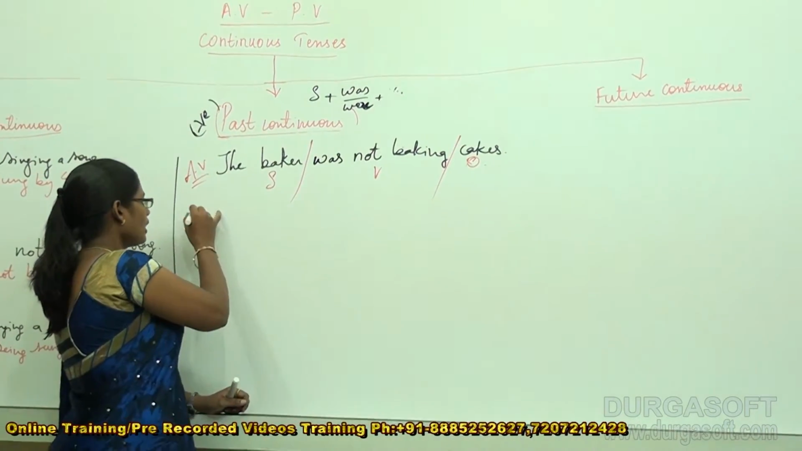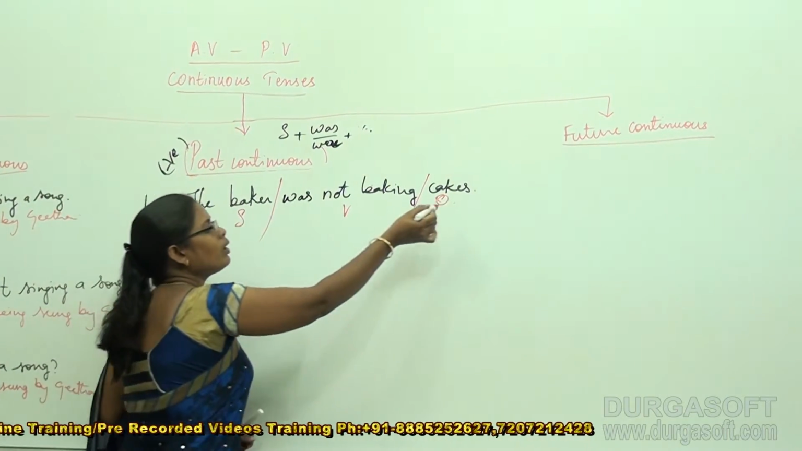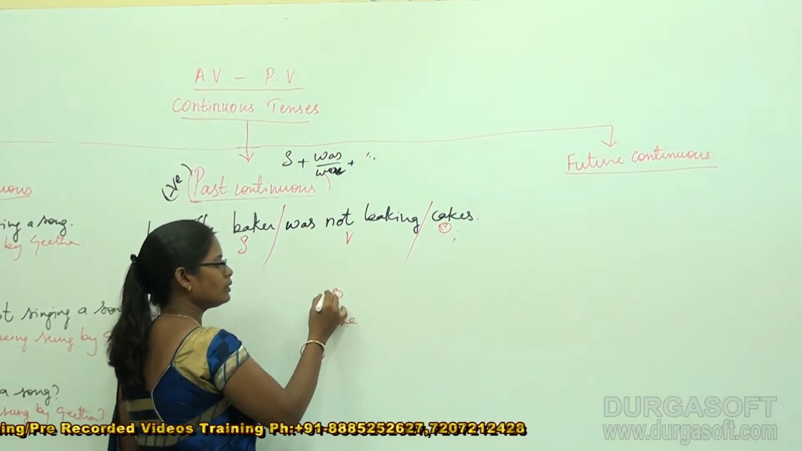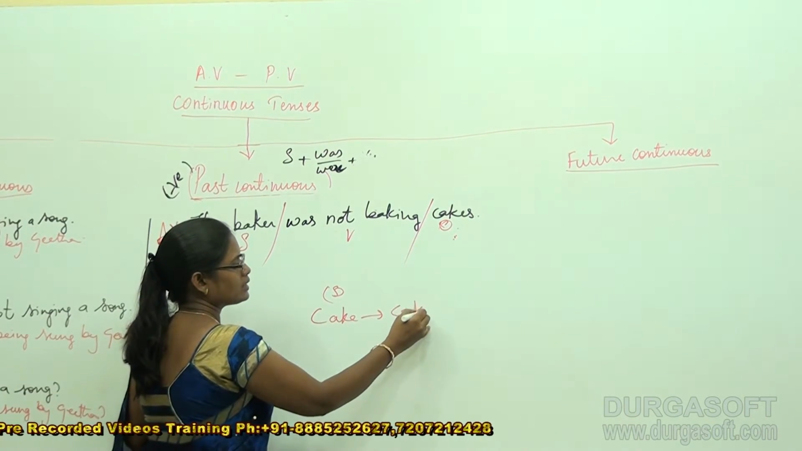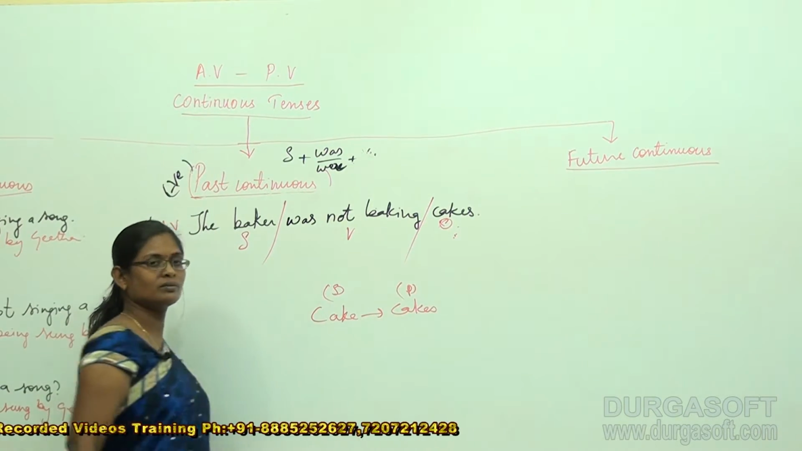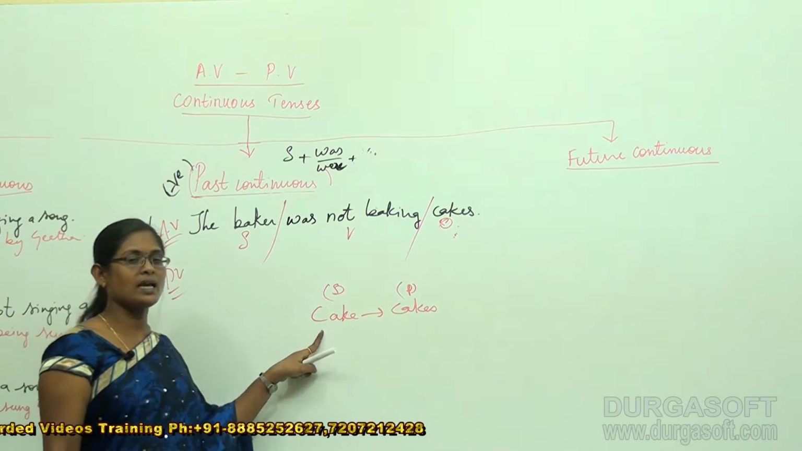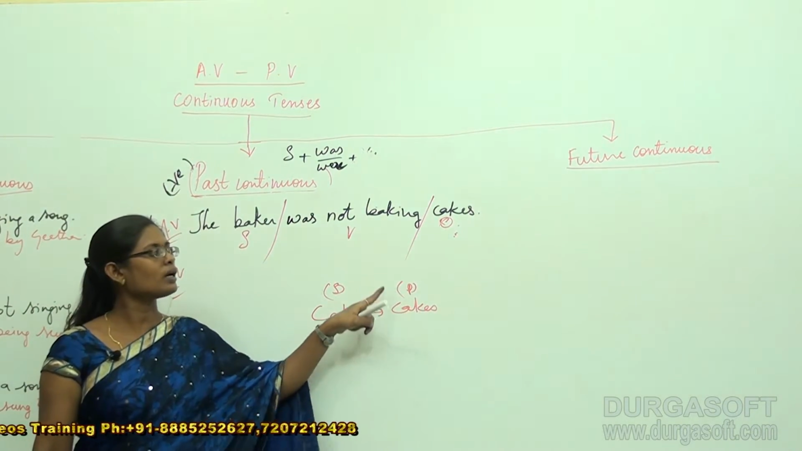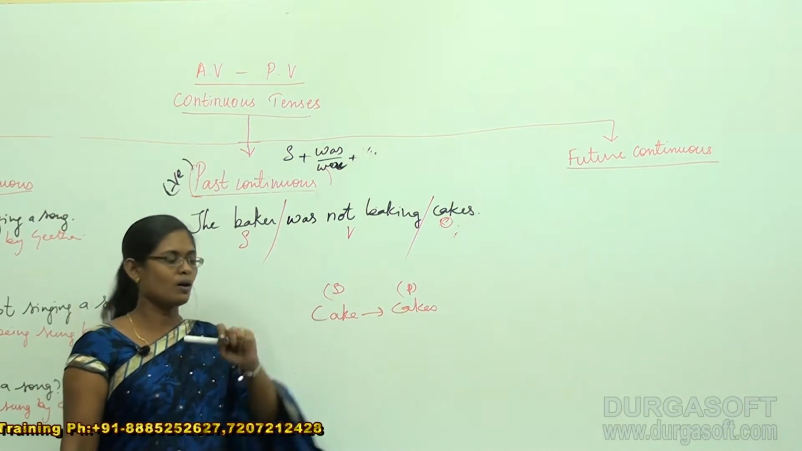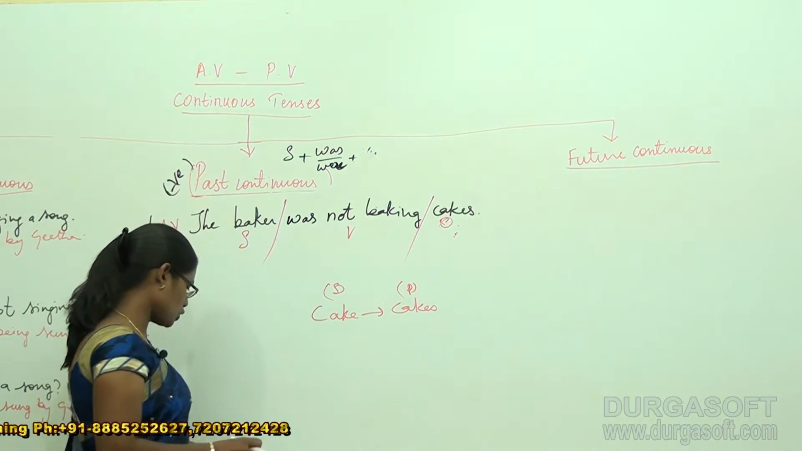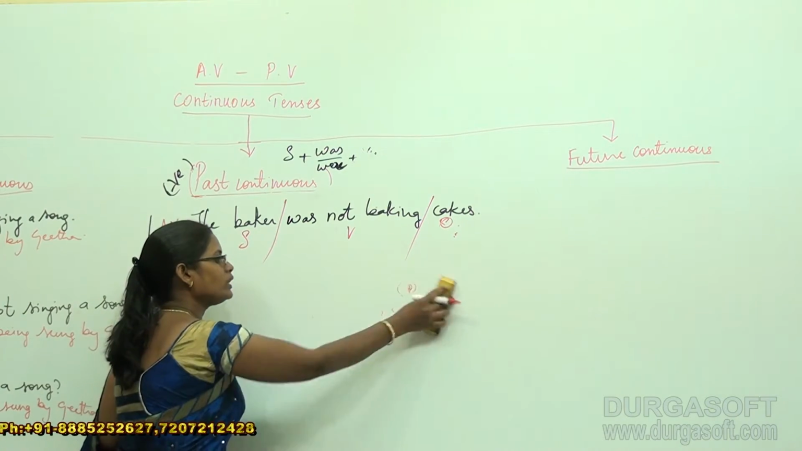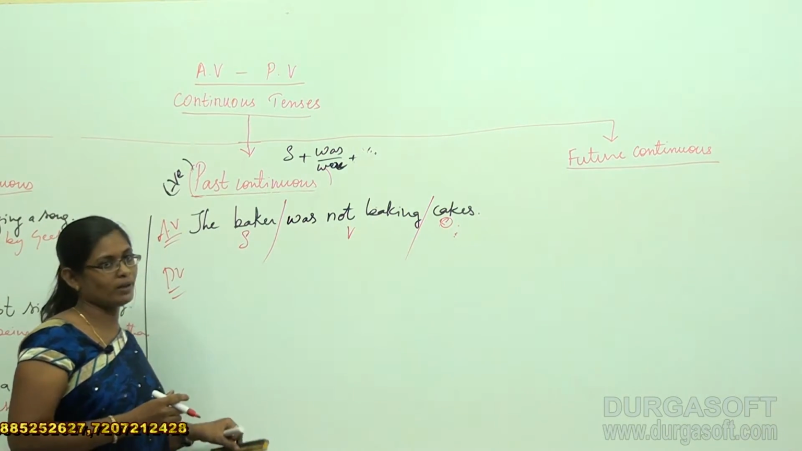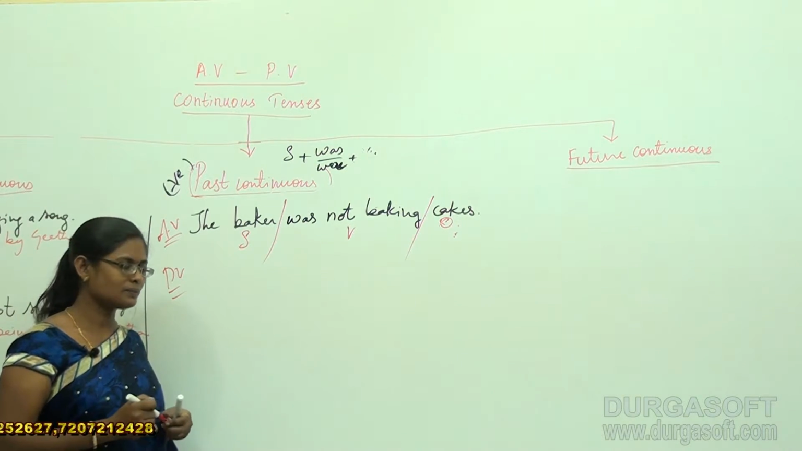Now I want to convert this plural object. Cake means singular, cakes means plural, right? Cake is singular, cakes are plural. So I have taken a plural object for my convenience to show you the example with plural agreement at the time of passive voice. Alright?